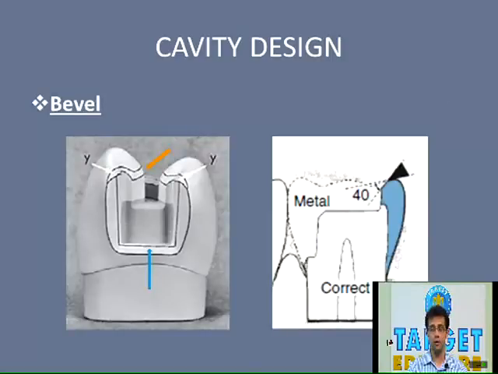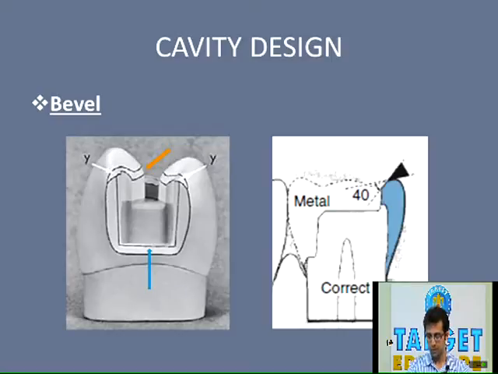Now going to the next point, that is the preparation feature for circumferential tie. What is circumferential tie? In simple terms, we can describe circumferential tie as the peripheral marginal anatomy of the preparation. That is the anatomy that is created, the design which is given for the cavo-surface margin of the restoration. We are basically discussing the class 2 inlay over here.